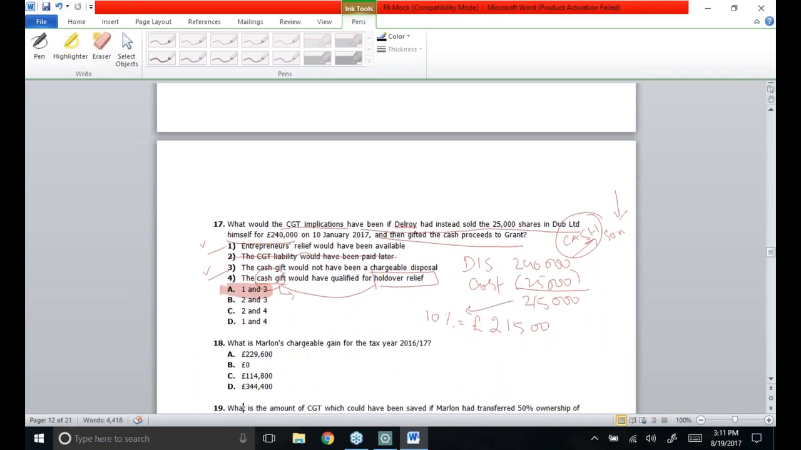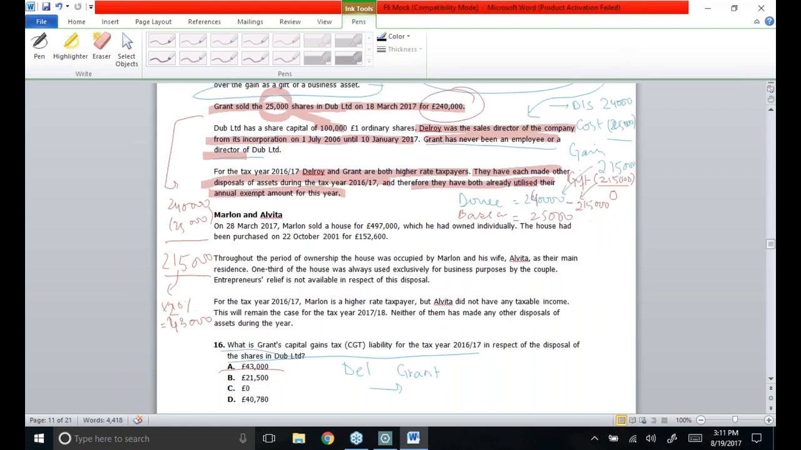Now the third MCQ is related to Marlin. For that purpose, I will have to read the other passage. Here you go. Marlin and Elvita. On 28 March 2017, Marlin sold a house for £497,000, which he had owned individually. The house had been purchased on 22nd October 2001 for £152,600. Throughout the period of ownership, the house was occupied by Marlin and his wife Elvita as the main residence.